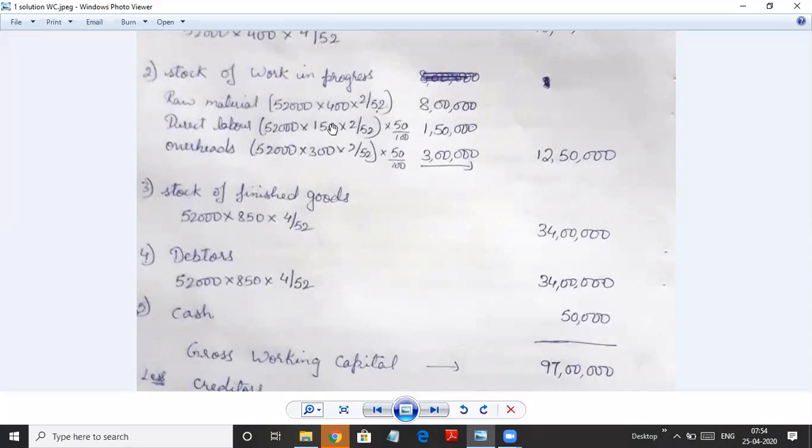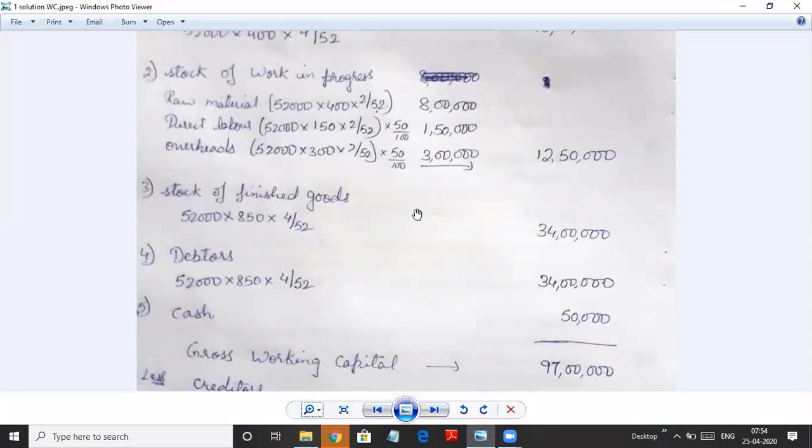Instead of doing half here with the cost per unit, you can find the total like we do for raw material and just find 50% of it. That's the easy way. When we add all these three, we get the stock of work in process, that is 12,50,000.